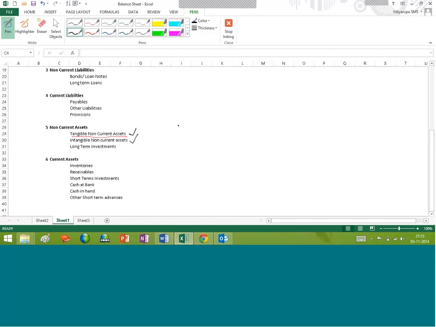This machinery is tangible in nature. We have procured the machinery now. The same machinery is to be used, say for example, the useful life is 15 years. Value of the machinery is 1.5 crores of rupees.